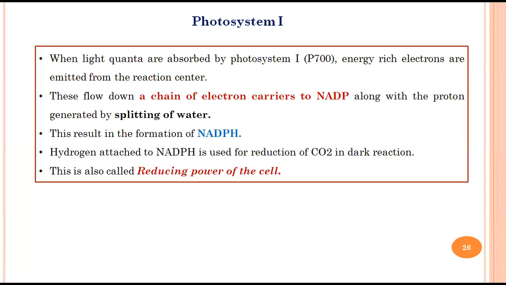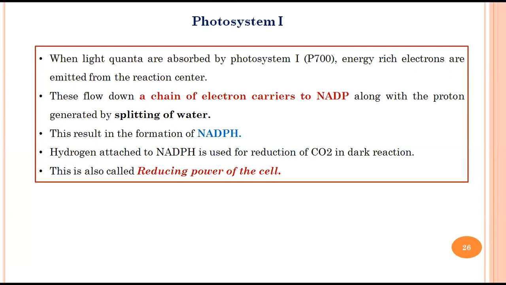So yeah, let's begin. Photosystem 1. So what is photosystem 1? As we already know, it is nothing but a particular cluster of pigments which contains the reaction center P700. So what exactly happens in this particular system? When light comes, it will be absorbed obviously by this P700, and then the excited electrons.